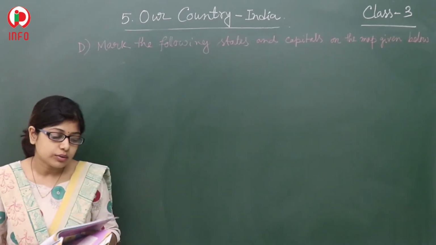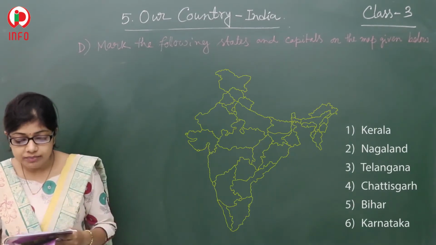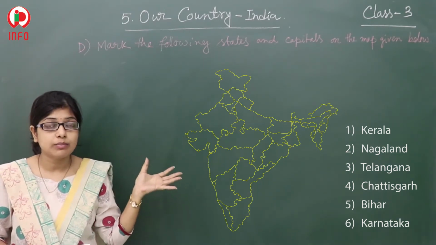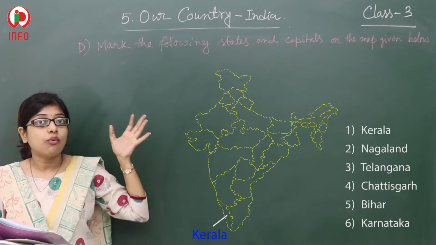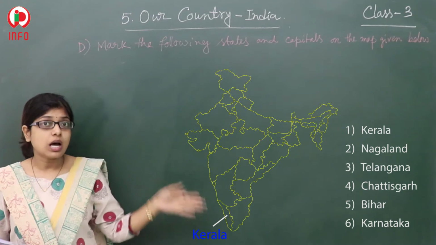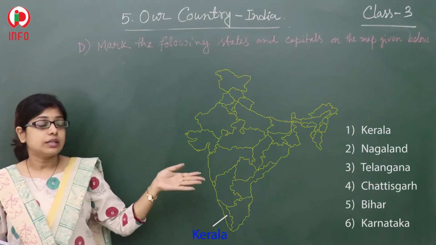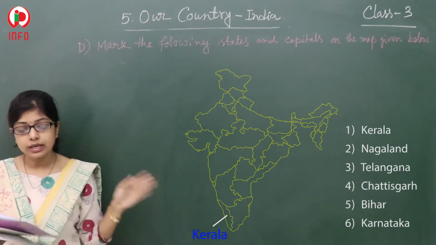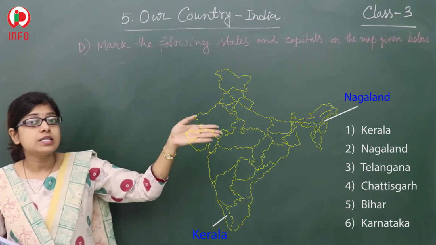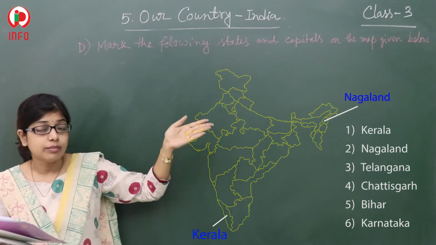Now we will discuss the next one. Mark the following states and capitals on the map given below. So here all of you are able to see the political map of India. So Kerala, where is it? You know that it is in the south of India, the southern portion. So here on the map you have to point to Kerala. What about Nagaland? That one is just in the east portion of India.